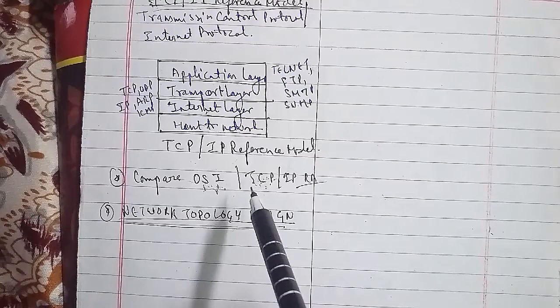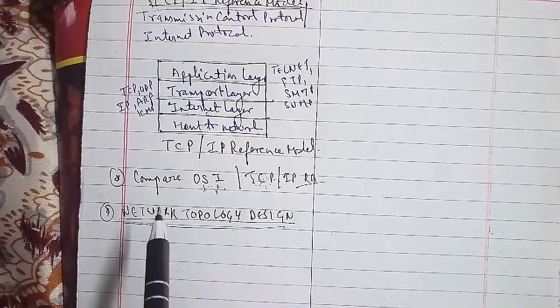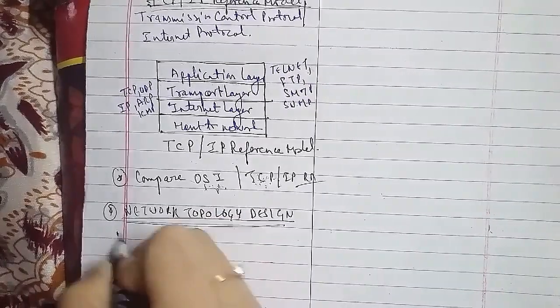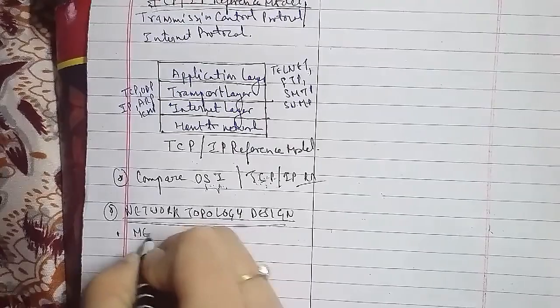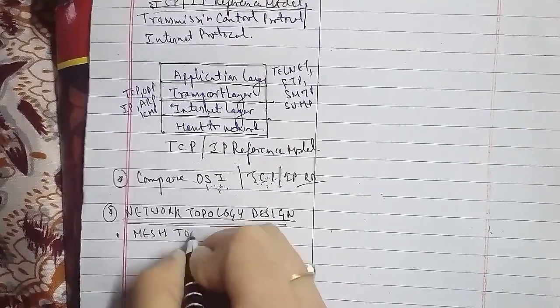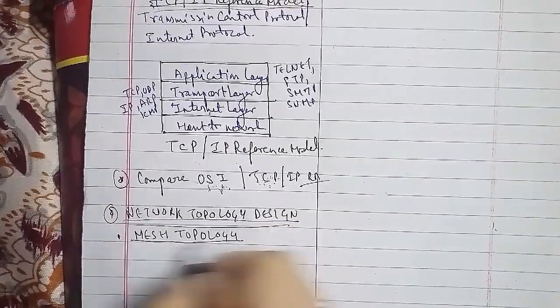The number of links in a mesh topology is n(n-1)/2, where n is the number of routers or switches. You can find it out as well.